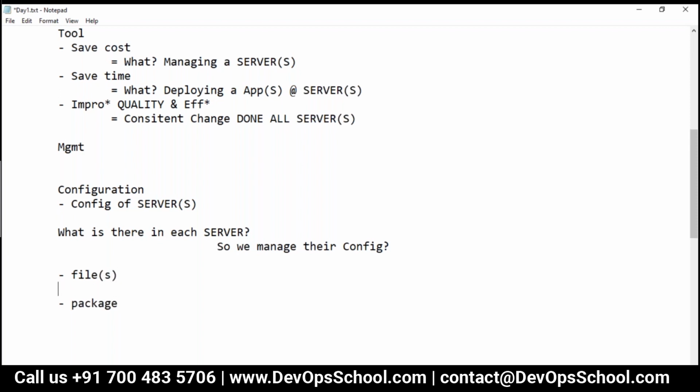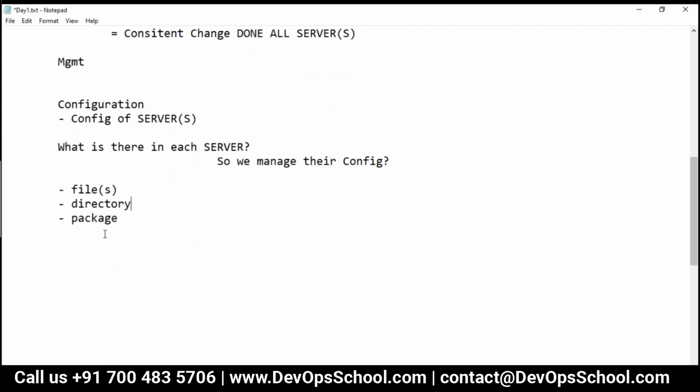Yeah. And you find a directory, correct? You have a file, you have a directory, you have packages, you have services, right? These are the things you find in the server. You have users also, you have groups also, correct? You have policies also, okay?